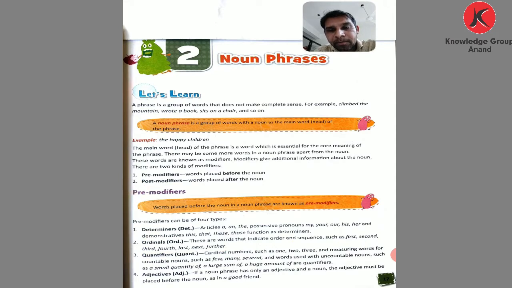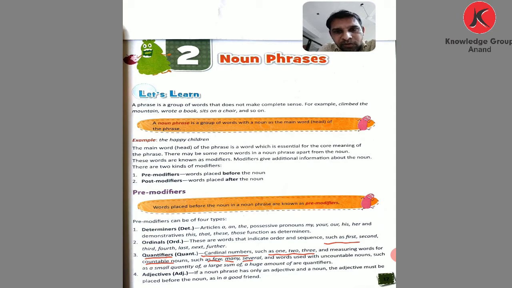Now comes the third one, quantifiers. Quantifiers are cardinal numbers. Ordinal numbers are different and cardinal numbers are different. Ordinal numbers are first, second, and cardinal numbers are 1, 2, 3. Then measuring words for countable nouns, such as few, many, several.